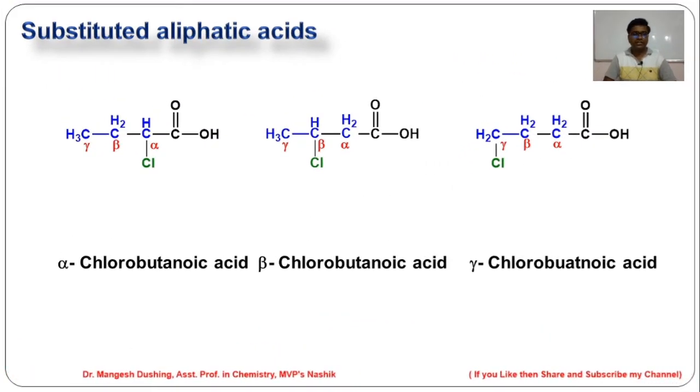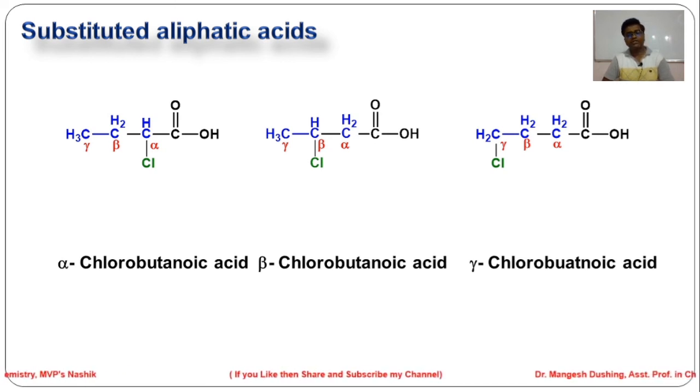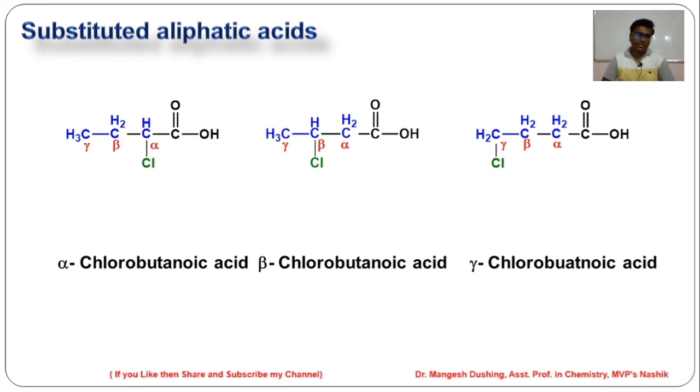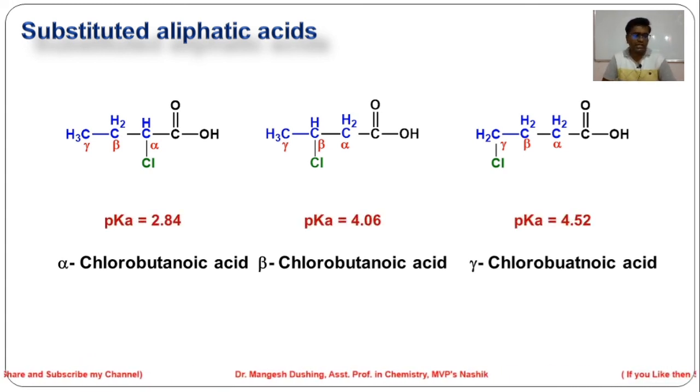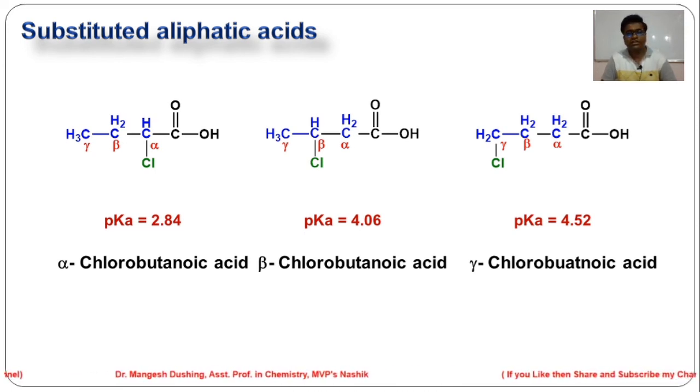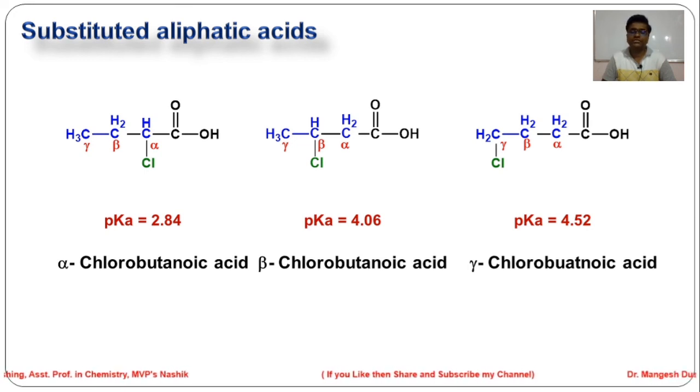Friends, again we will compare the strength of substituted aliphatic acids. For example, the first one is alpha chlorobutanoic acid, the second is beta chlorobutanoic acid, and the third is gamma chlorobutanoic acid. Here the electronegative atom is the same, chlorine. Only the position of the chlorine atom is different. I will give the pKa values. For the alpha position, the pKa value is 2.84, for beta it is 4.06, and for gamma the pKa value is 4.52.